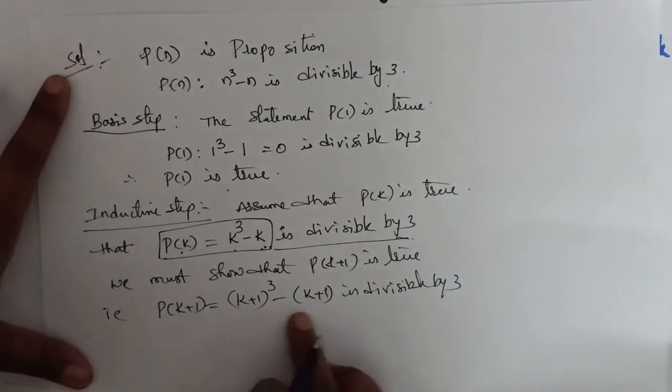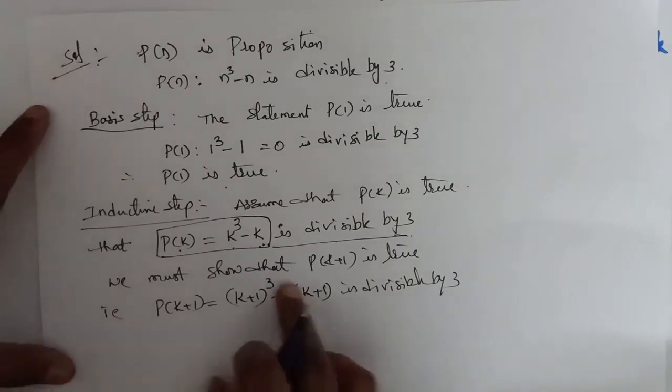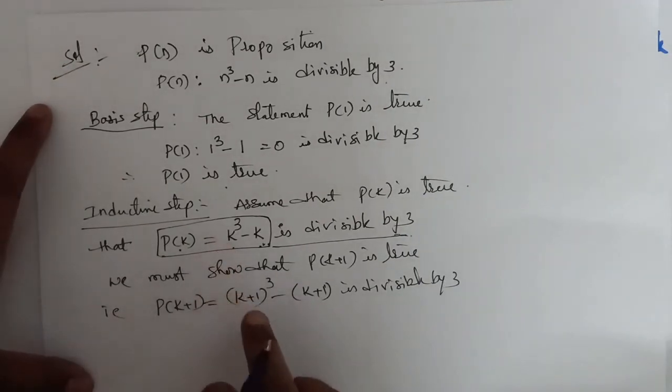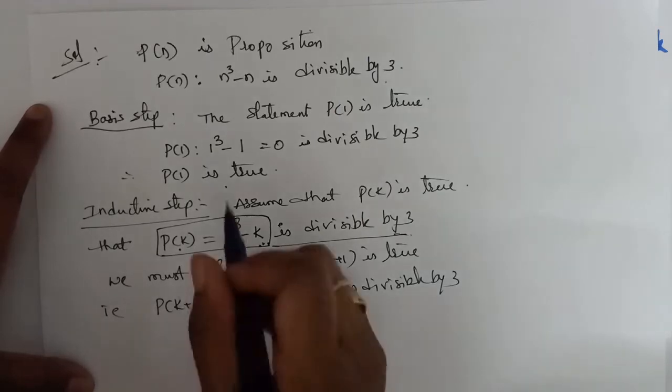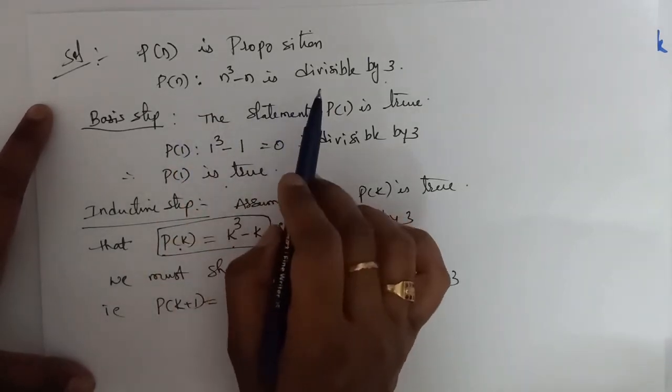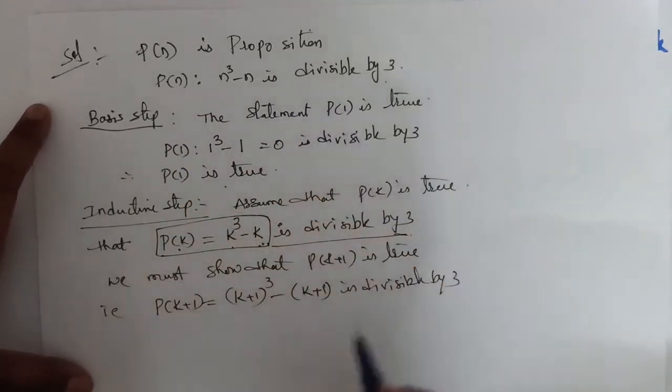So this you have to prove. When P of k is true, prove that P of k plus 1 is also true. If this is true, we can conclude by using mathematical induction that P of n is true for all positive integers n.